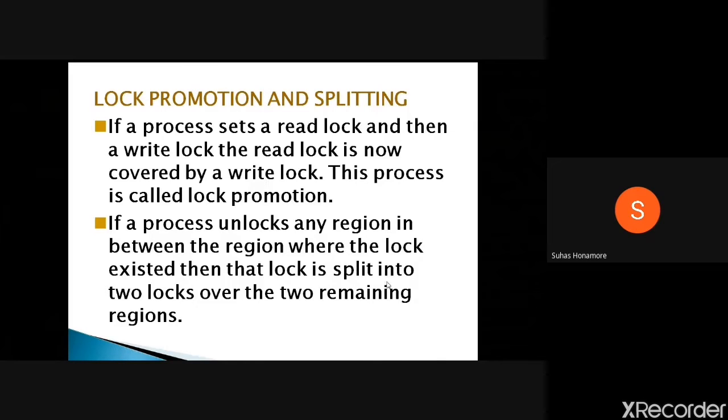In between you are unlocking. So before and after become two different locks. This is what we call splitting of locks. Whatever lock was acquired on a region or the entire file, in between you are unlocking some region only.